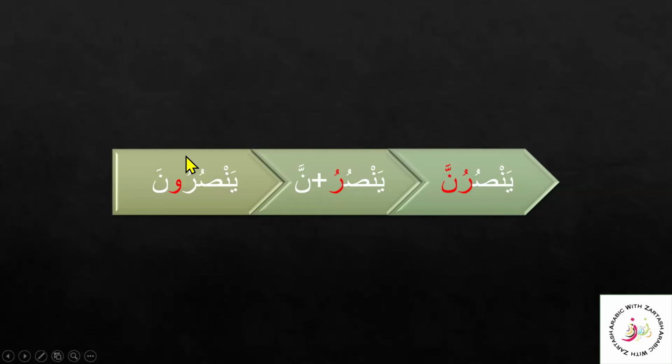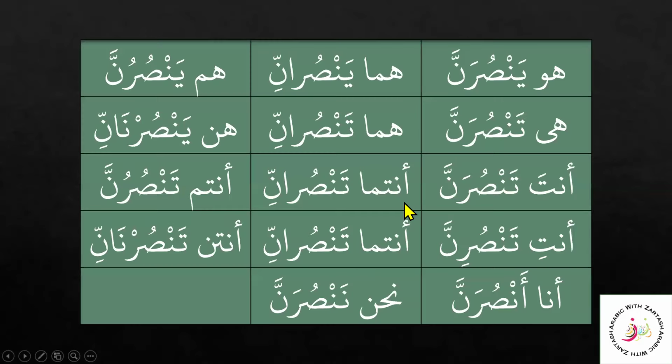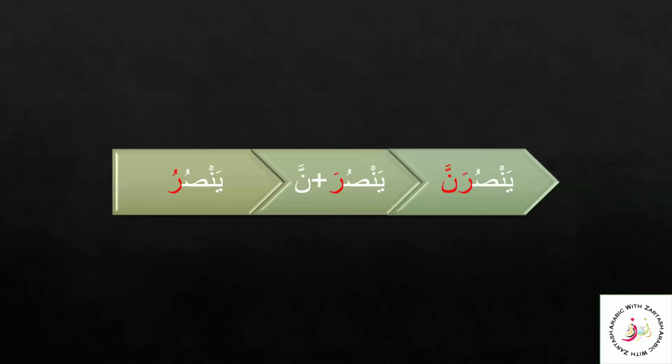This waw will be dropped, or you can say it will be replaced with this Dhamma, or there is already an original Dhamma here. So it will become yansurunna. For hum and antum, you can see these waws are dropped and Noon Sakila is added here.